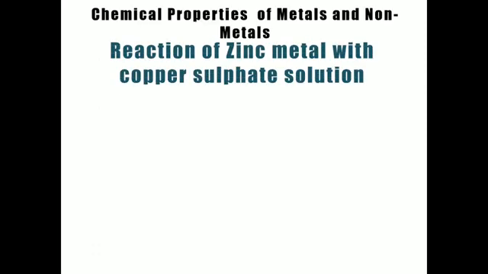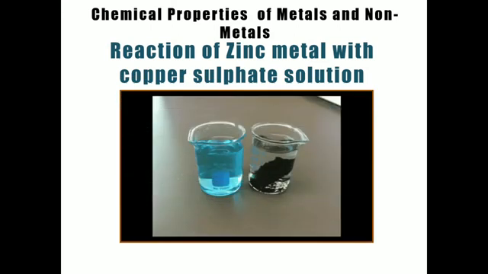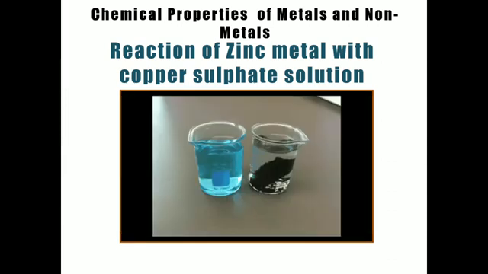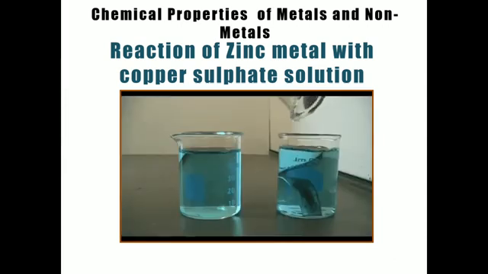Now there is one more reaction, that is the reaction of zinc metal with the copper sulfate solution. Again, zinc is more reactive than copper, so this reaction will happen like this. Again you can watch. These are the copper sulfate solution. On the right side we have placed the zinc metal into it. After some time, you will see that the solution on the right side of the beaker, which was earlier blue in color, has changed its color and become colorless.